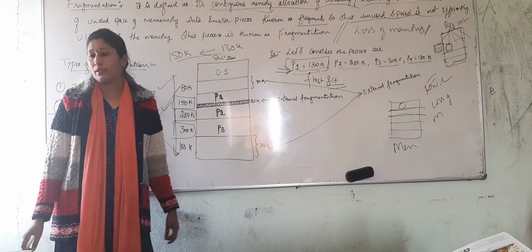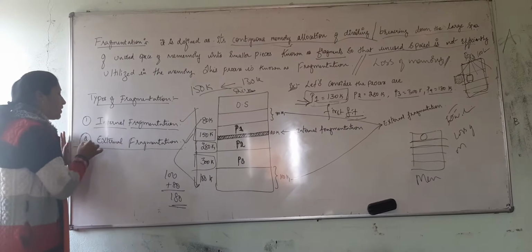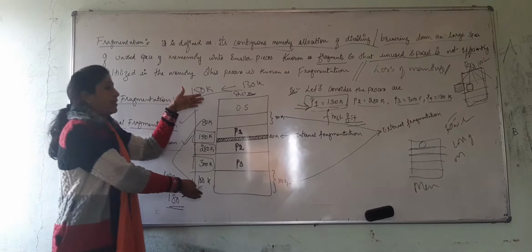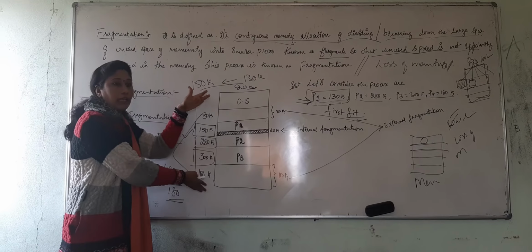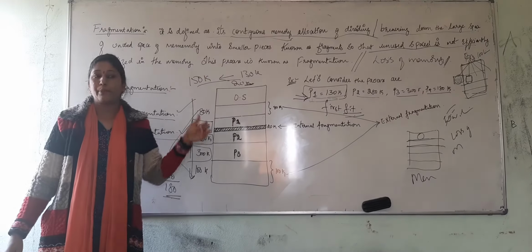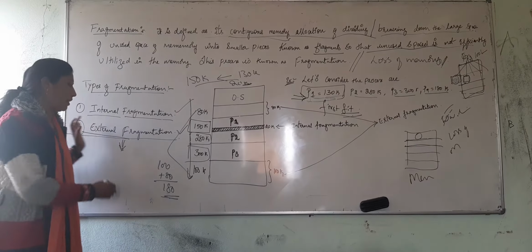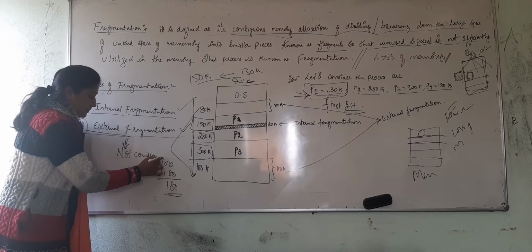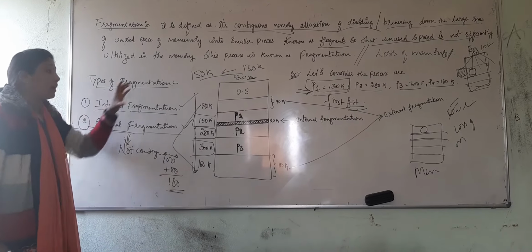External fragmentation can be defined as the total memory available satisfying the requested process, though it is not in a contiguous allocation. Got the meaning of it?